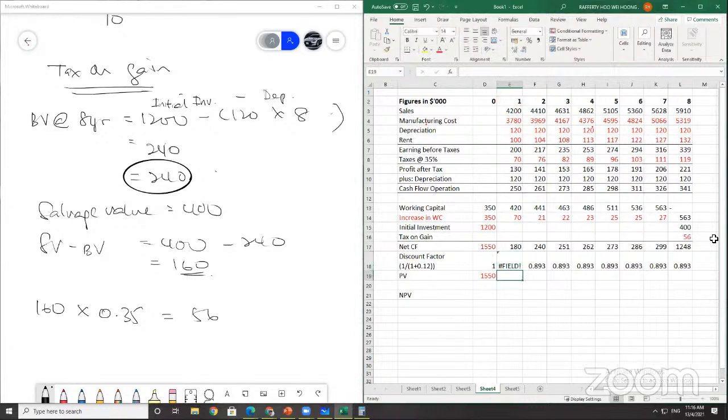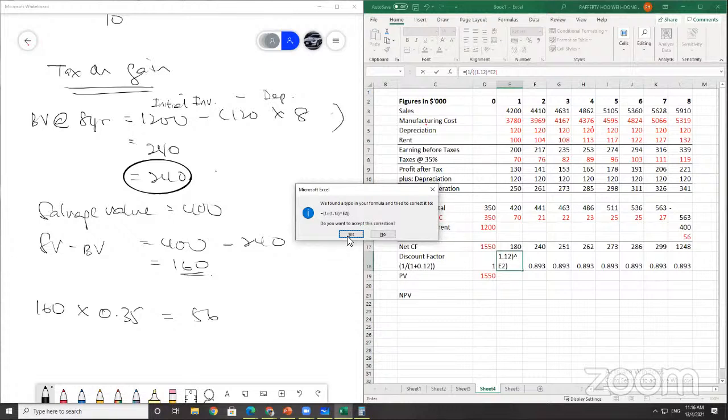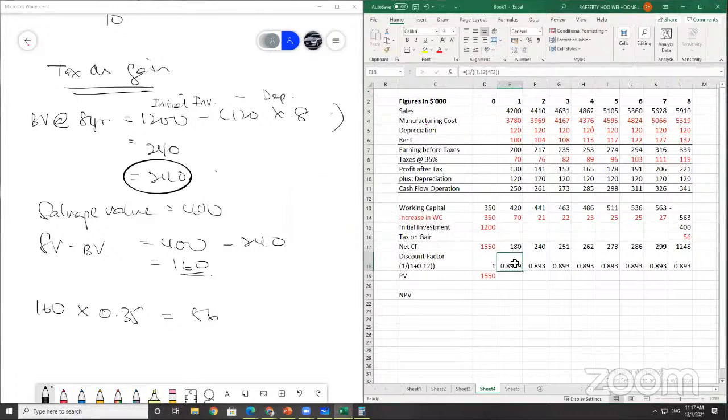Let me figure this out. Hold on. Close bracket, power of 1, close bracket again. We found a typo. Okay, I got it.